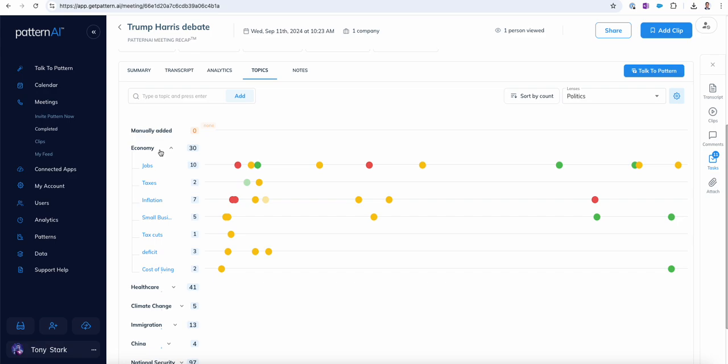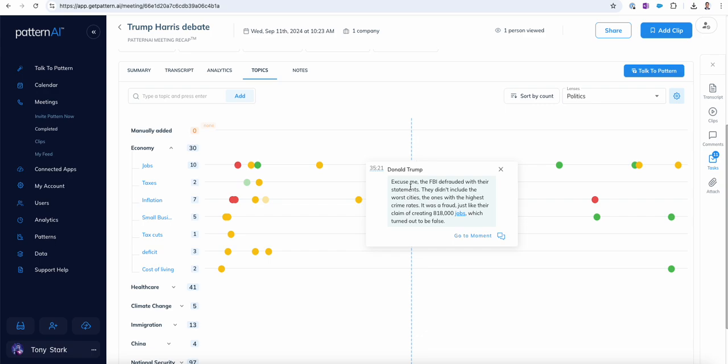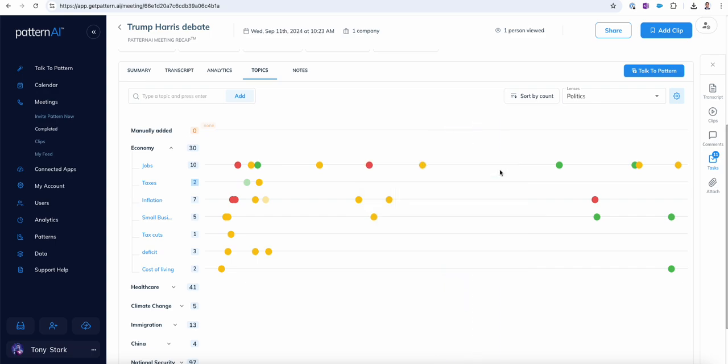So let's look at economy first. I put in some keywords here like jobs, taxes, inflation, small business, and so on. And we can see that for these terms, the economy came up 30 times in this debate. There's a negative moment here about jobs, where Donald Trump said that the FBI defrauded with their statements. It was fraud, just like their claim of creating 818,000 jobs, which turned out to be false. So there was a negative moment there.